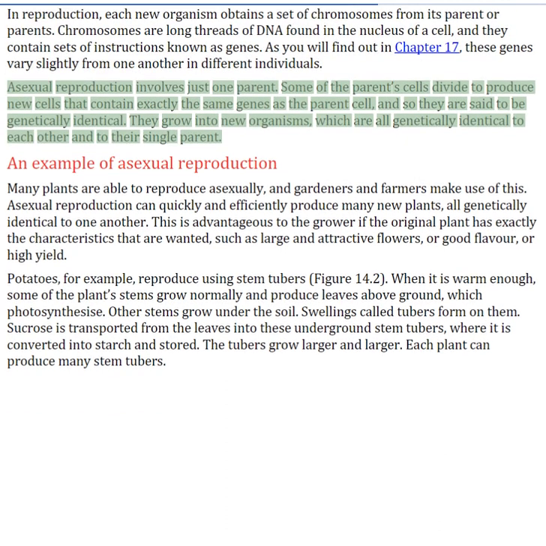Asexual reproduction involves just one parent. Some of the parent cells divide to produce new cells that contain exactly the same genes as the parent cell, and so they are said to be genetically identical. They grow into new organisms, which are all genetically identical to each other and to their single parent.